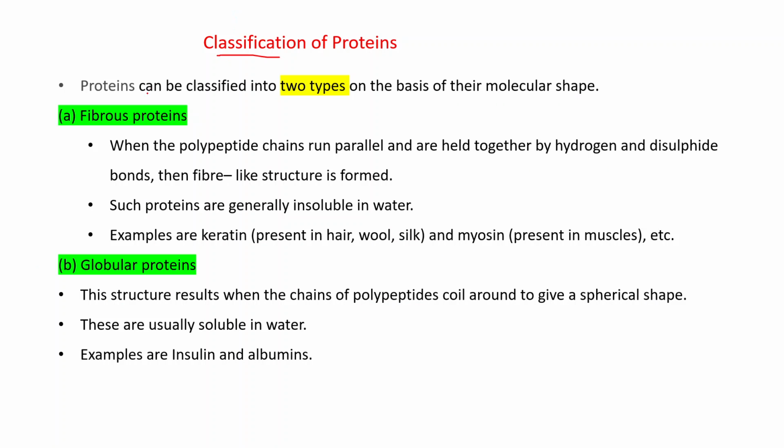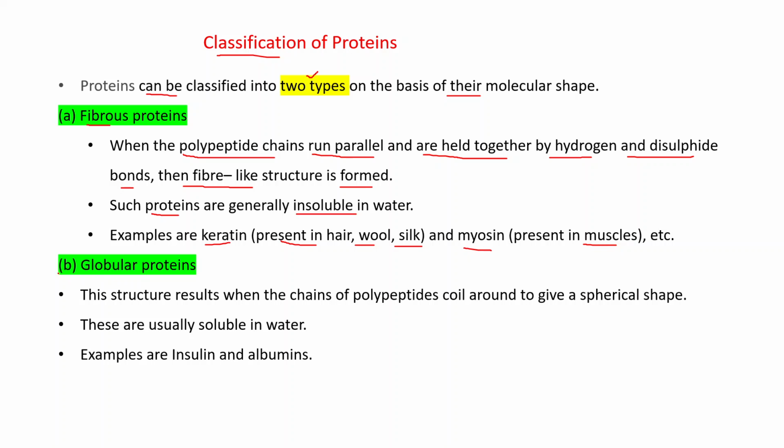Classification of proteins. Proteins can be classified into two types on the basis of their molecular shape. First one is fibrous proteins. When the polypeptide chains run parallel and are held together by hydrogen and disulfide bonds, then a fiber-like structure is formed, and that is known as fibrous proteins. Such proteins are generally insoluble in water. Examples are keratin, present in hair, wool and silk, and myosin, present in muscles.